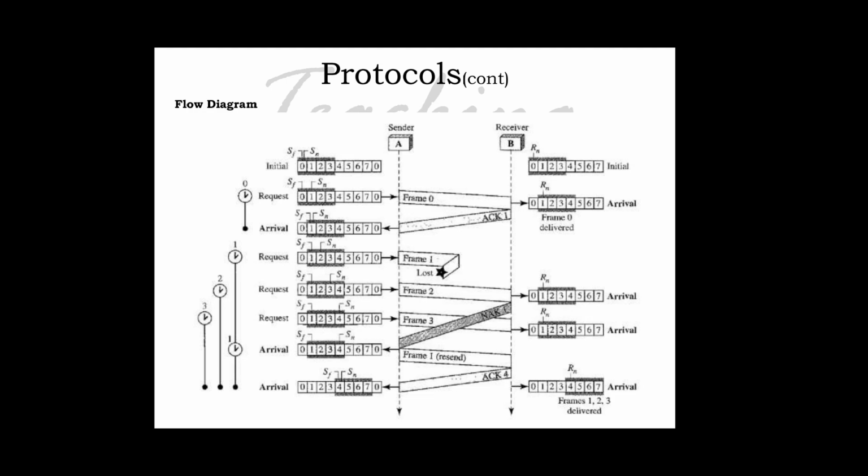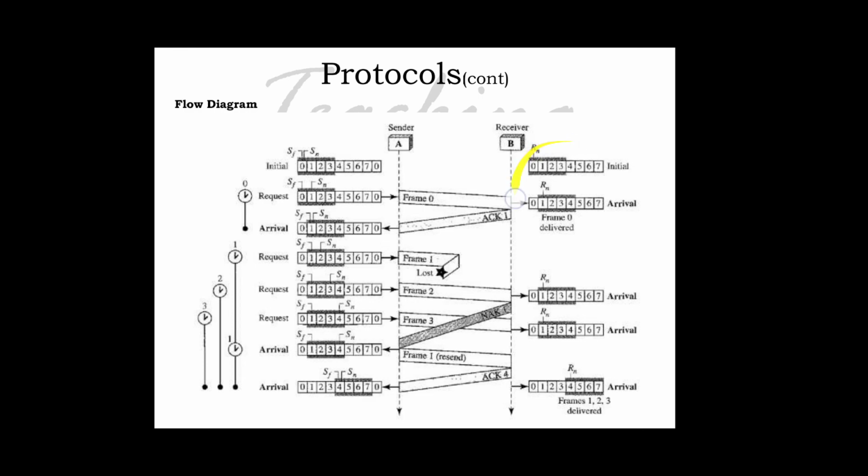At the receiver side, we need to distinguish between the acceptance of a frame and its delivery to the network layer. At the second arrival, frame 2 arrives and is stored and marked in the colored slots, but it cannot be delivered because frame 1 is missing. At the next arrival, frame 3 arrives and is marked and stored, but still none of the frames can be delivered. Only at the last arrival, when finally a copy of frame 1 arrives, can frames 1, 2 and 3 be delivered to the network layer.